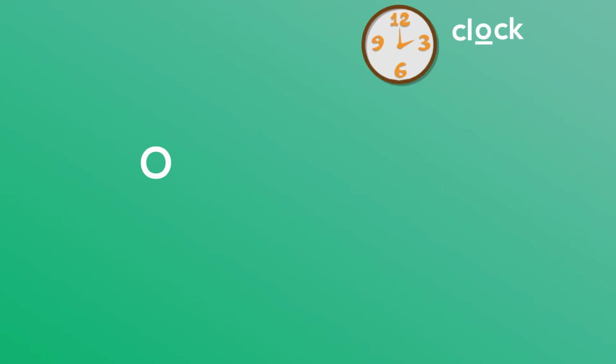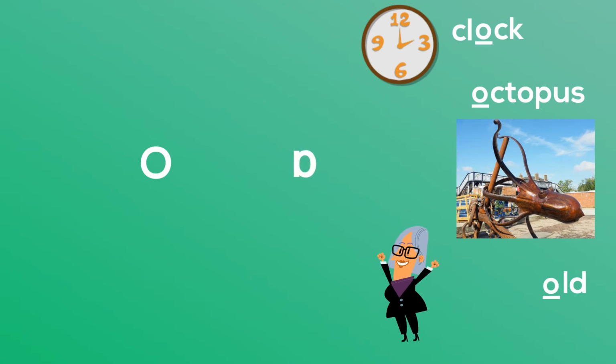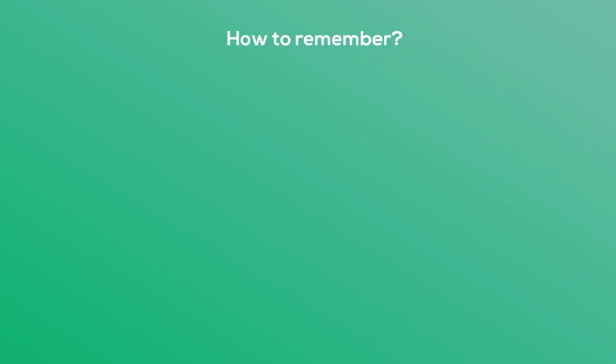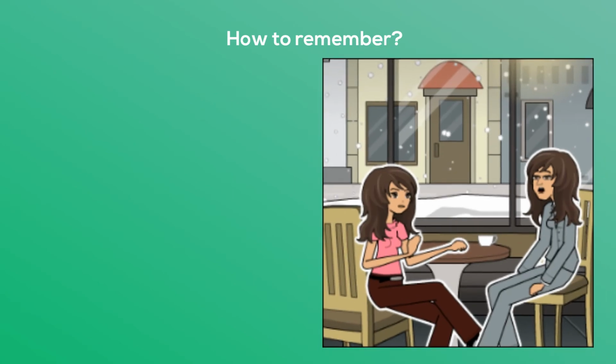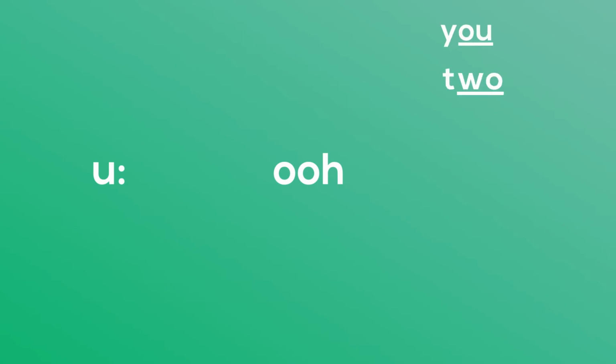The next sound is the one we hear in clock, octopus, and old, and is represented by ah. You can think of listening to a conversation to help you remember this sound. Ah. Our last vowel sound is oo, as in you, to, and use.